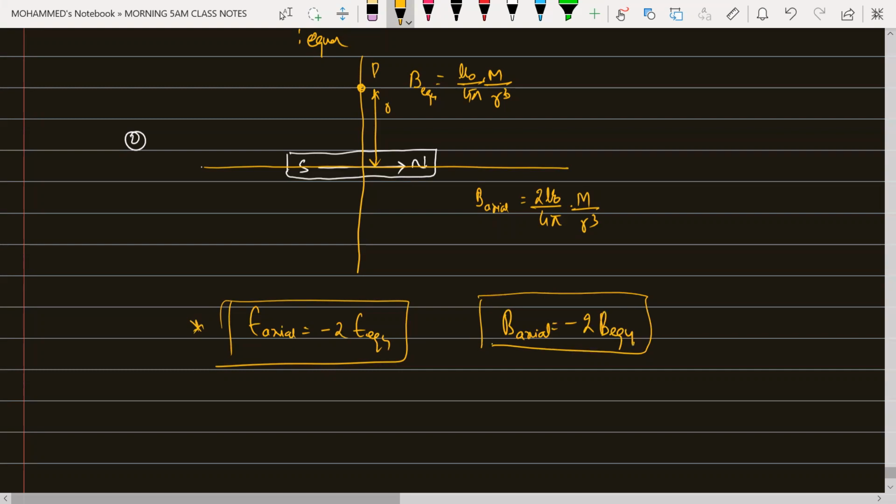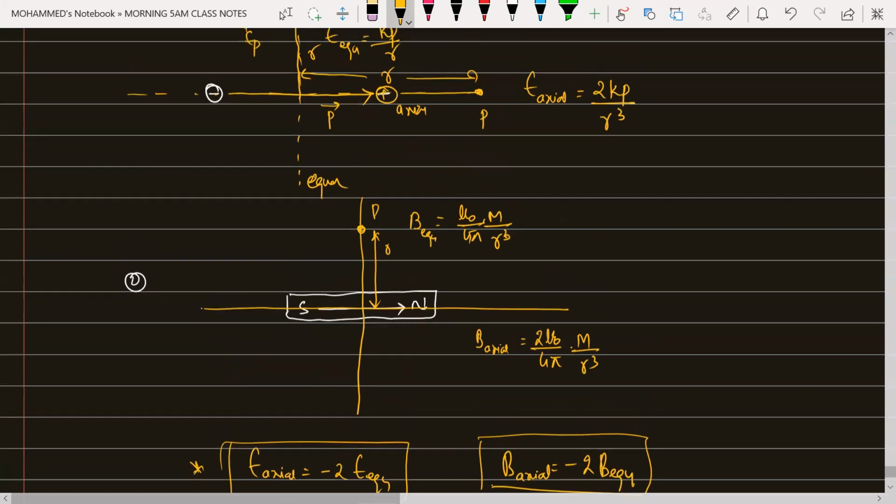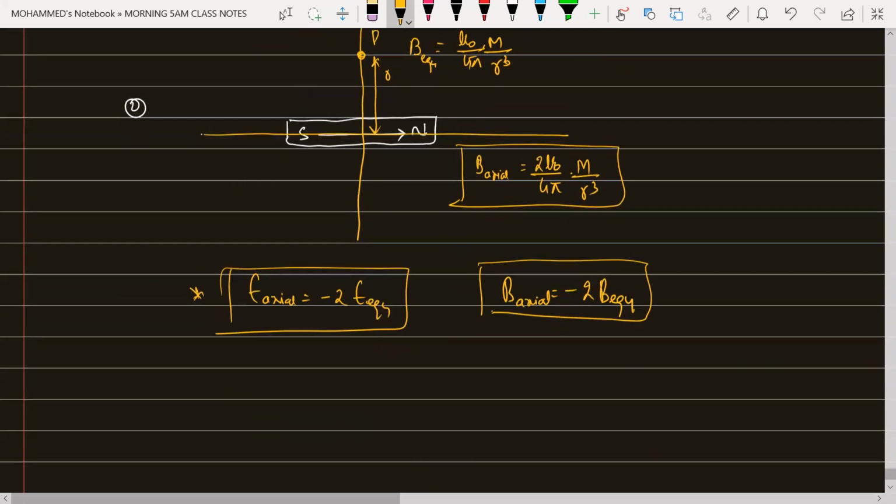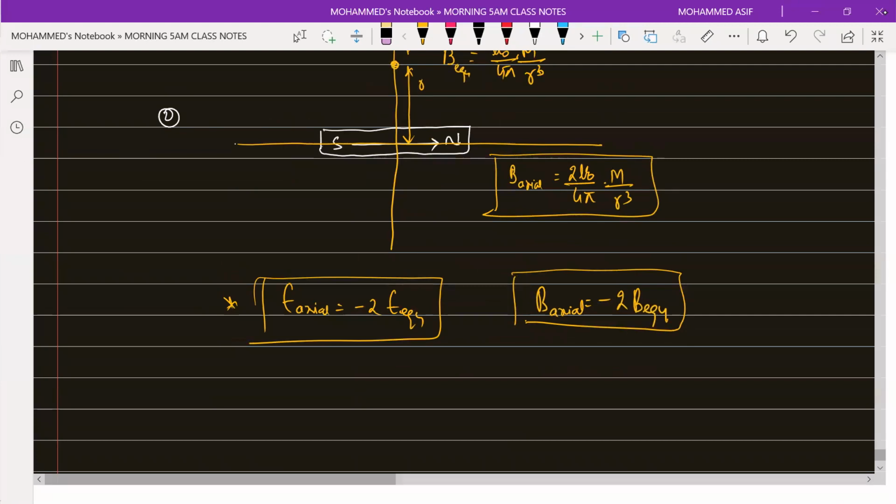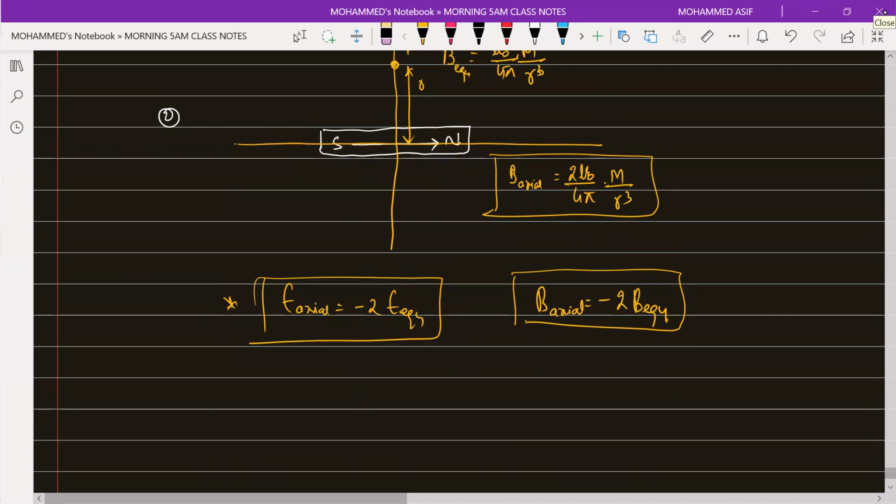Is it clear, beta? Yes, sir. Sure. These are some of the important formulas, both for axial and equatorial. I have made you revise them. Then next one is about the general formula, potential at any general point. How much time is left? I have less than 1 minute, beta. So I think I can't do it. So we'll try to do it in the next session.